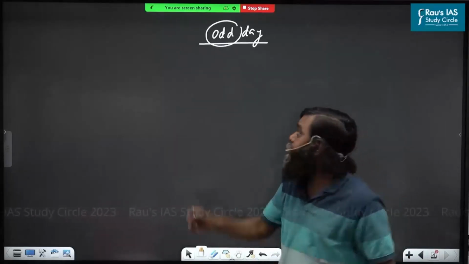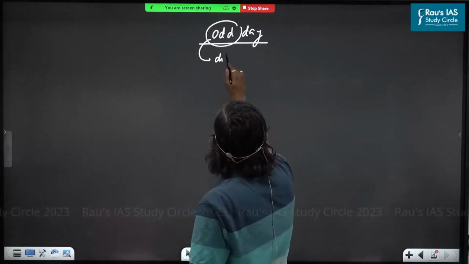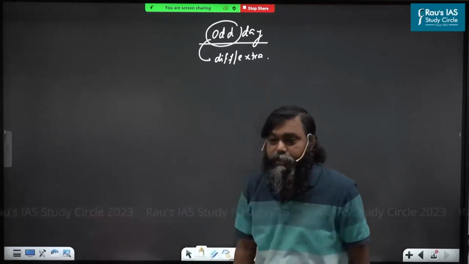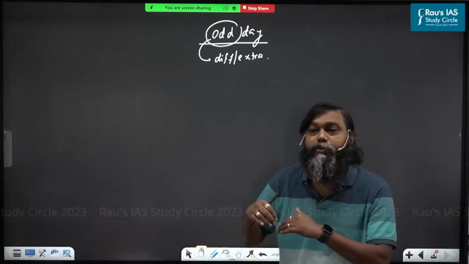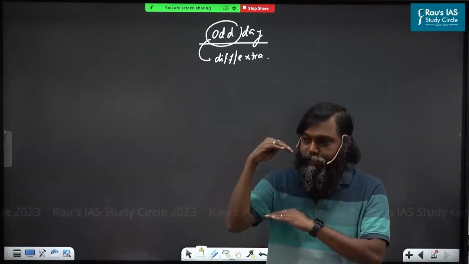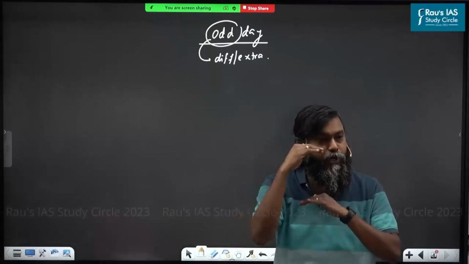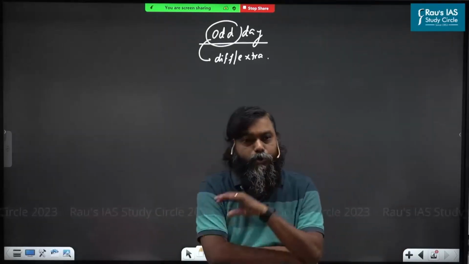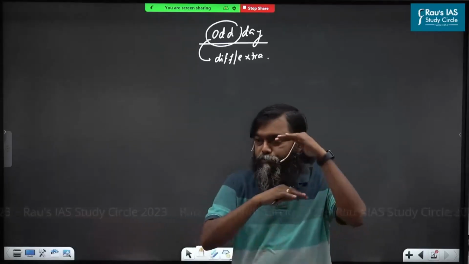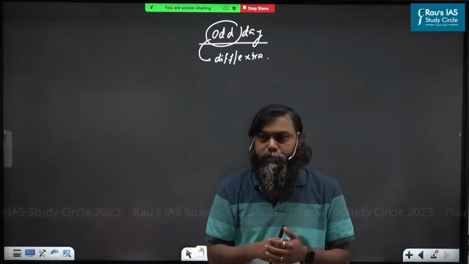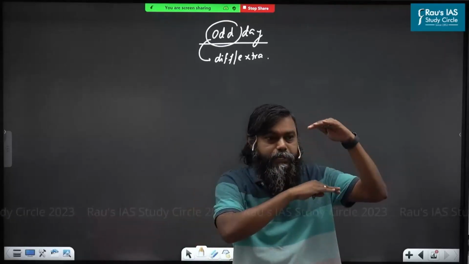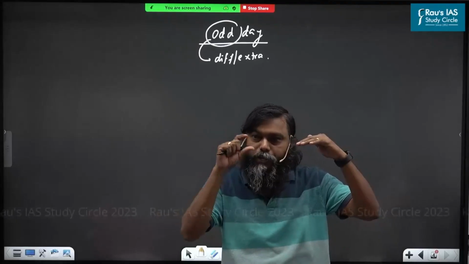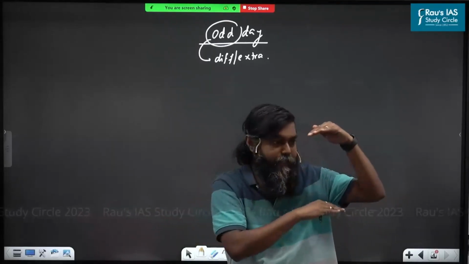Understand? Odd means what? Different. Extra. Are you understood this, boss? So different or extra than what? Than a complete week. You are arranging in the smallest group, which is week-wise. For example, 9 days are there, so you can arrange them in a group of weeks. How can you arrange it? One complete week, 7 days, one group. Then what is extra? Those 2 days, are you able to make them a group like previously?